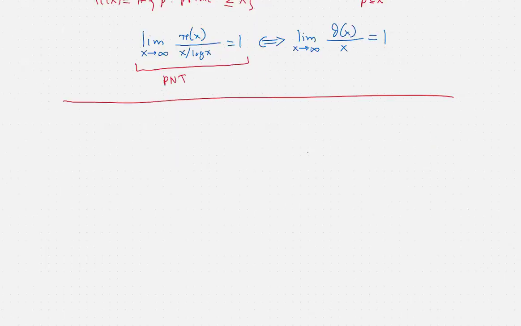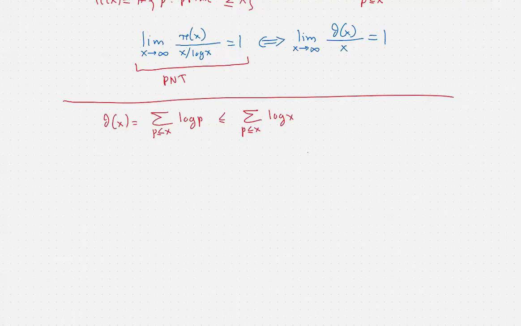theta of x, which is the sum of the logarithms of prime numbers that do not exceed x, is less than or equal to, so replace all these logarithms, this is a very crude statement, by log x, since p doesn't exceed x, then its logarithm will not exceed the logarithm of x.